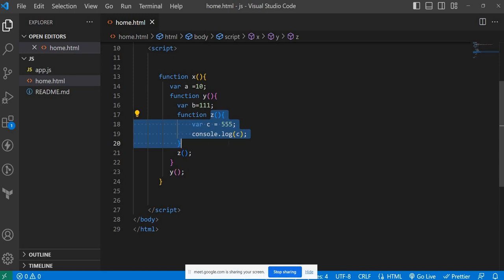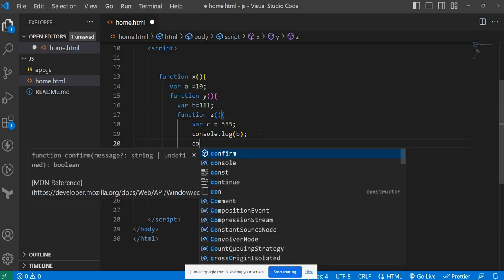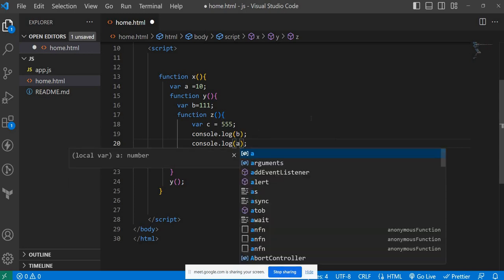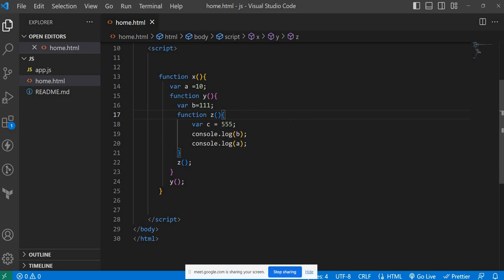If I do console.log of b, how many closures will we have? One closure. If I try to access a, what will happen? Another closure. So closure means a function with its lexical scope. What is the lexical scope of z? Tell me. Y.